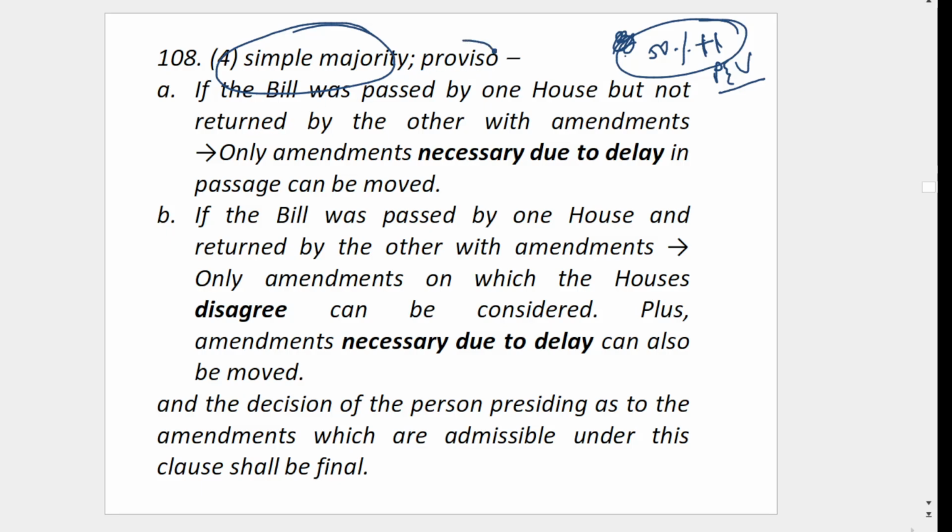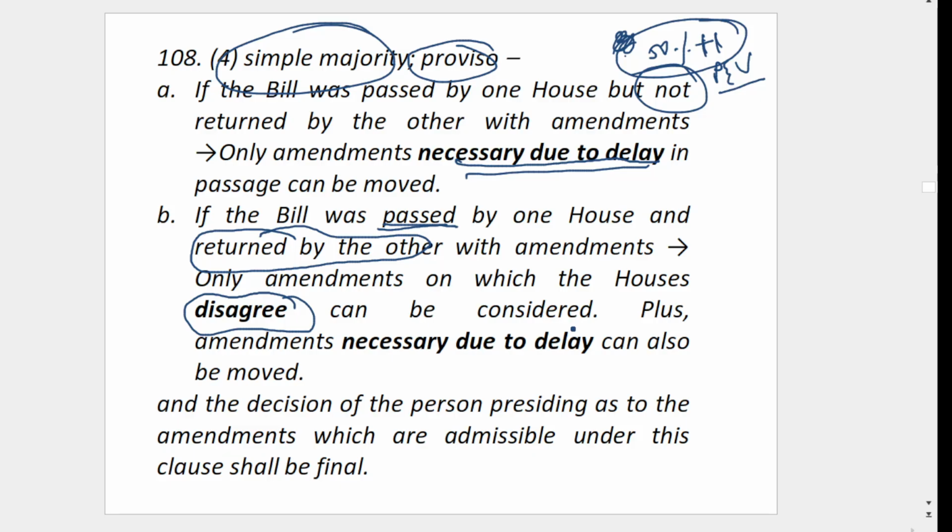Then there are some provisions, some conditions. If the bill was passed by one house but not passed by the other house, no amendment is allowed, except amendments necessary due to delay, such as a date change. Only those amendments will be allowed. If the bill was passed by one house and returned by the other house with amendments, then only those amendments on which there is disagreement can be discussed, plus any amendment related to delay.